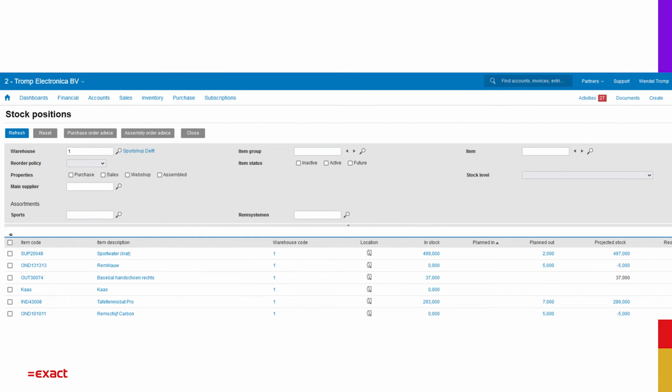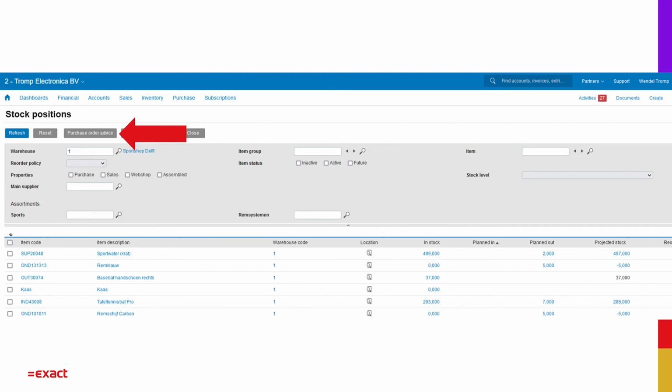You can also ask Exact Online for a purchase advice. For this, you need to go to the stock positions overview, where you can see all the stock levels of all items. Also, in this overview you can see the planned in, based on outstanding purchase orders, planned out, based on outstanding sales orders, and also the projected stock. And the projected stock is a calculation of the current stock levels plus the planned in and minus the planned out. So based on this information, you can ask Exact Online for a purchase order advice.